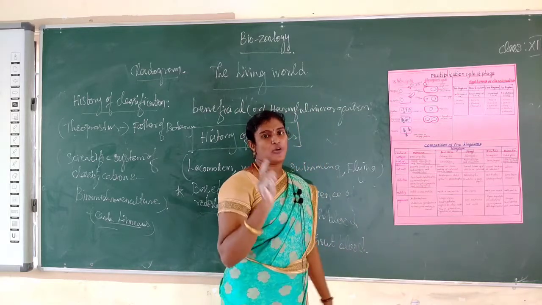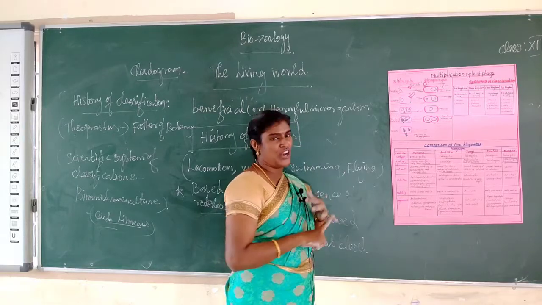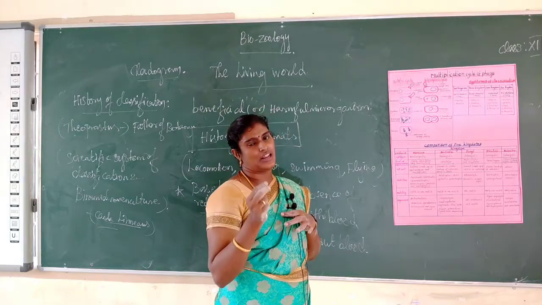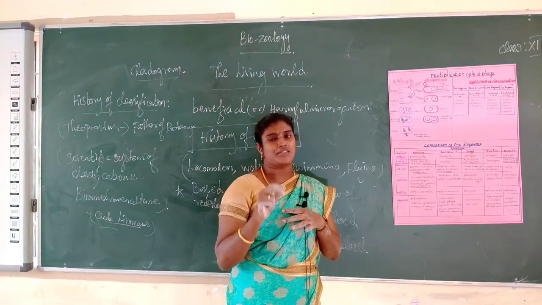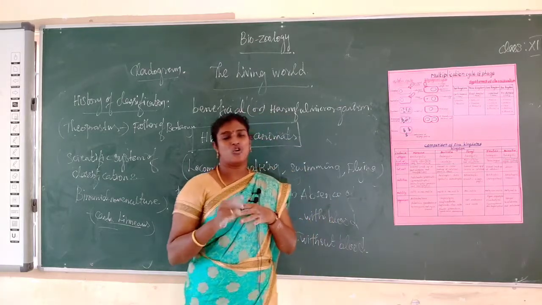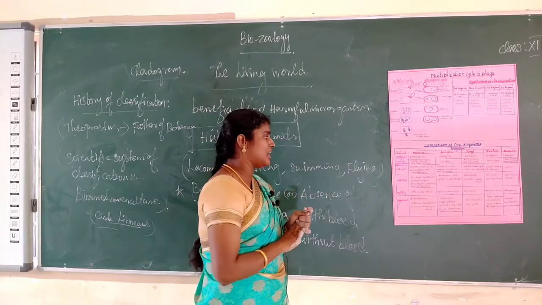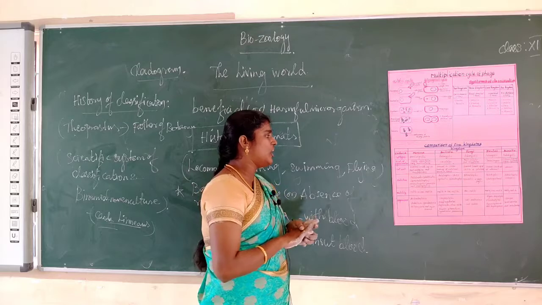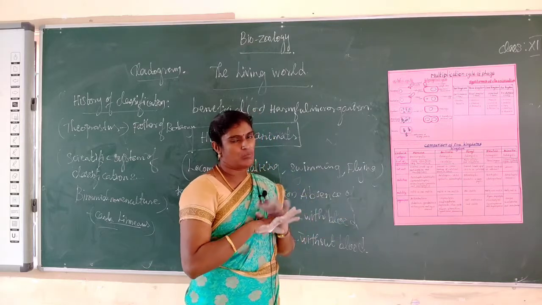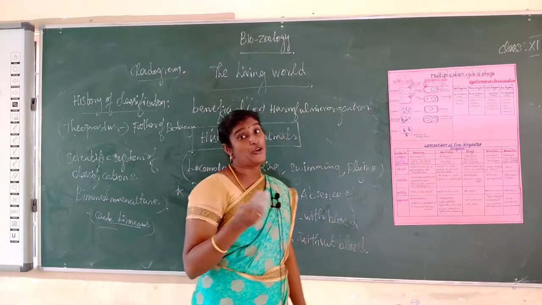The first one, Monera. All Monera are prokaryotic type. The level of organization is mostly unicellular, rarely multicellular. I already told you what is unicellular. It is made up of a single cell, that is called unicellular. What is multicellular? It is more than one cell, that is called multicellular. Another one, cell wall is present, and it is made of peptidoglycan. Next one, nutrition is commonly autotrophic. Motility is non-motile. Next, organism names: Archaeobacteria, Eubacteria.